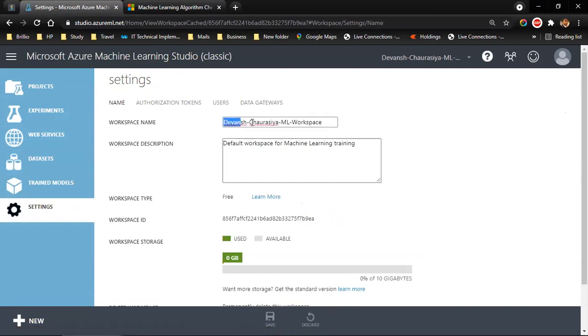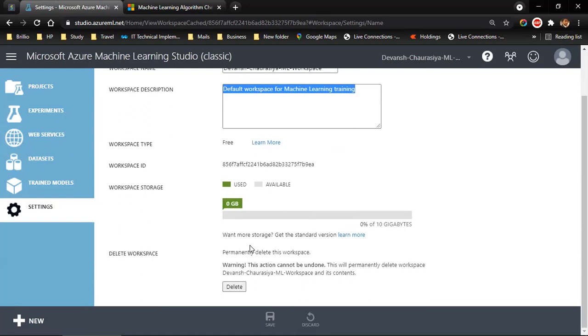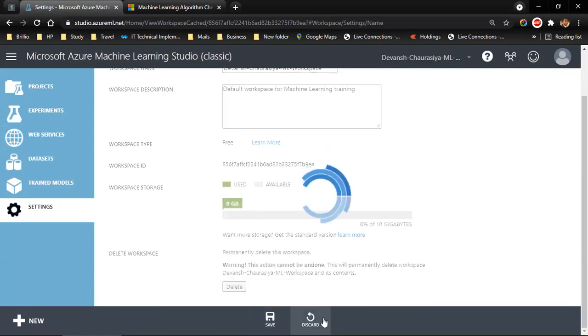This is the name I have given to my workspace, Devansh Chaurasia ML workspace. Don't leave any space or it will not work. Use a hyphen or number, it will work. You can give a description. My description is default for ML training. And my usage is 0 right now. I can delete it, and if you make any change, say I add a space, Save and Discard will come up.